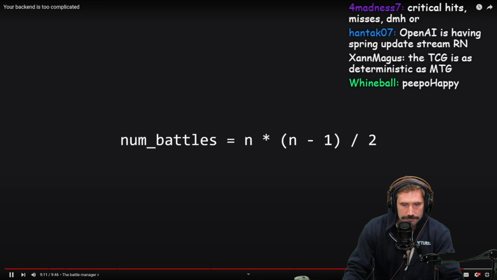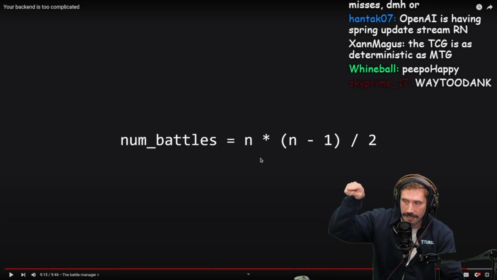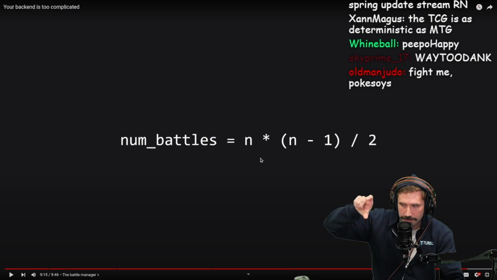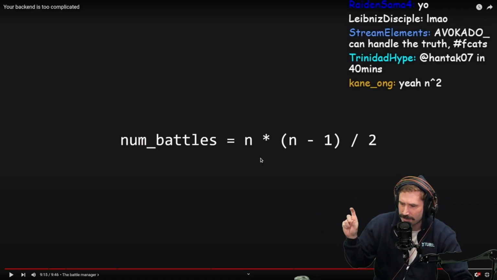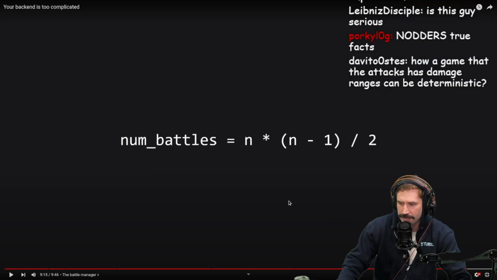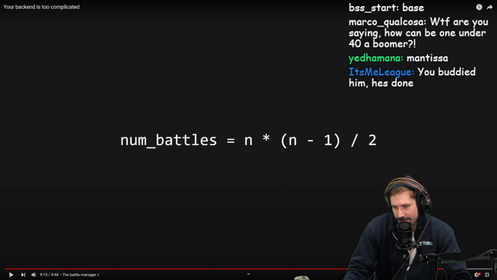I wouldn't recommend this for a production system, as the number of battles increases exponentially with each additional Pokemon. It's quadratically, buddy. Exponential is when you have the n in the exponent, not in the base number. I forget what the base number is called. Yeah, n squared is just quadratic. Anyways, the base. I thought it was called the base. Okay, so I'm right.